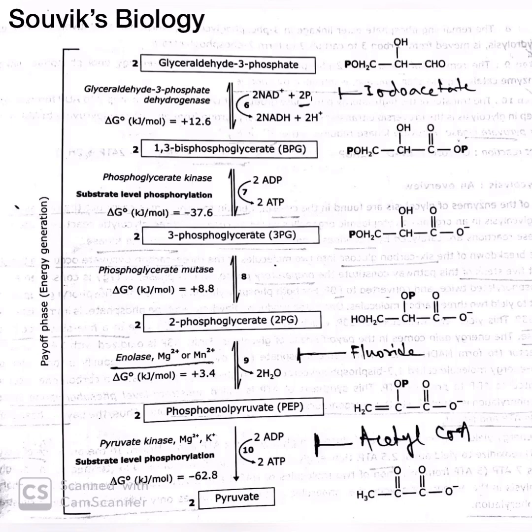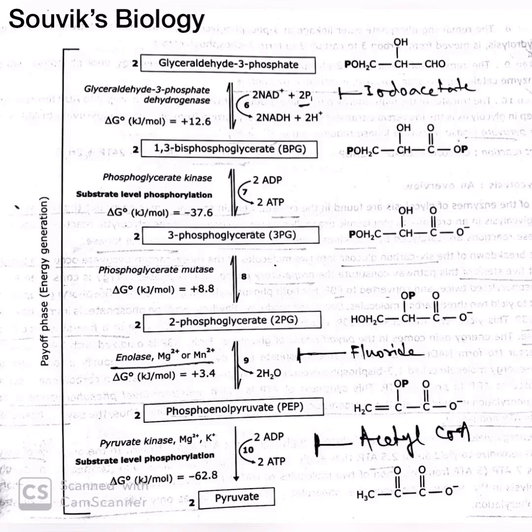Next, from glyceraldehyde 3-phosphate to 1,3-bisphosphoglyceric acid, 6 ATP are produced from 2 NADH. If 1 NADH is oxidized, it can form 3 ATP. If 2 NADH are oxidized, 2 into 3, that is 6 ATP.